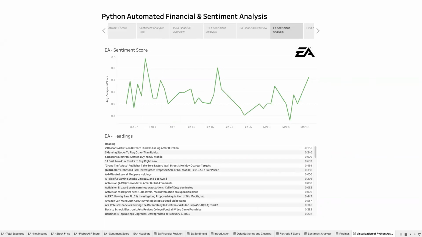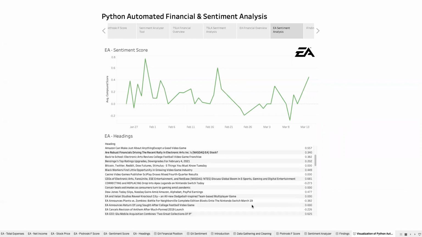Based on the results of the sentiment analysis on the headings here, we can see that EA had a positive compound score for the majority of the time period that was analyzed.